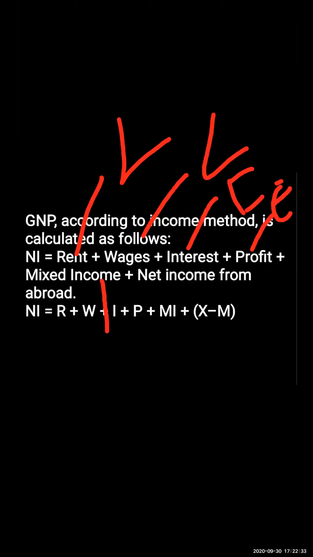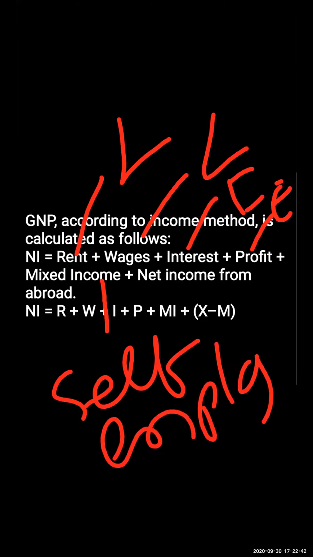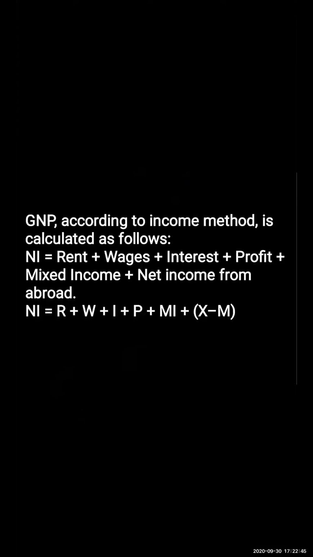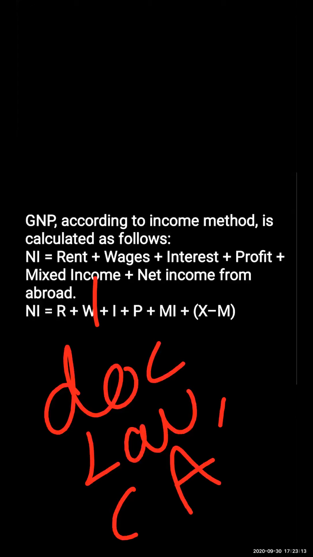What is mixed income? Why is it called mixed income? It is called mixed income because over here the person himself pays himself, for example doctors, lawyers, CAs.